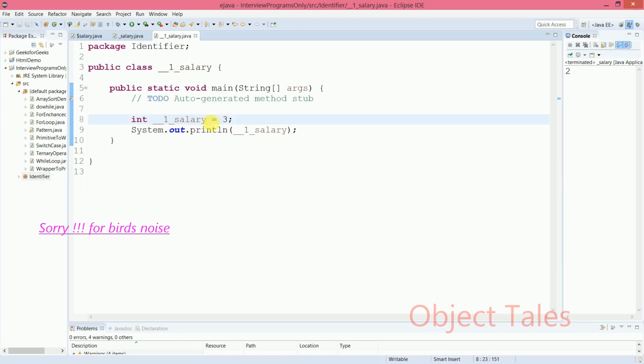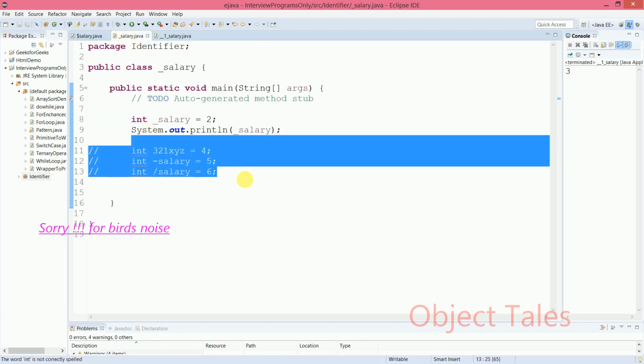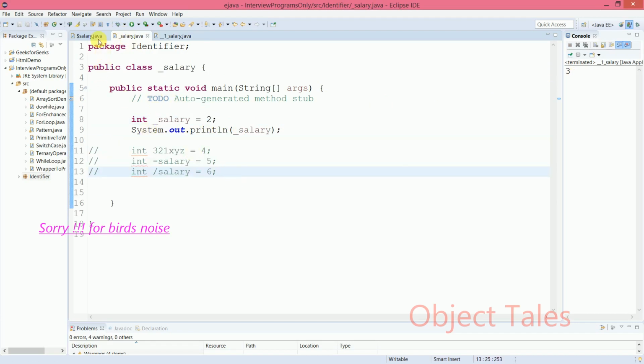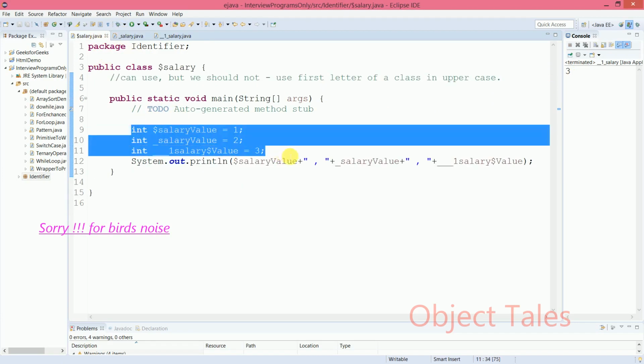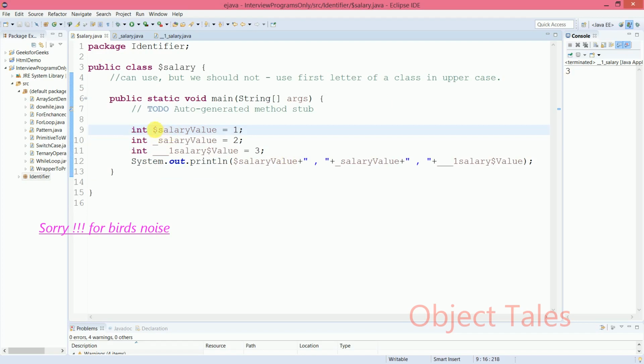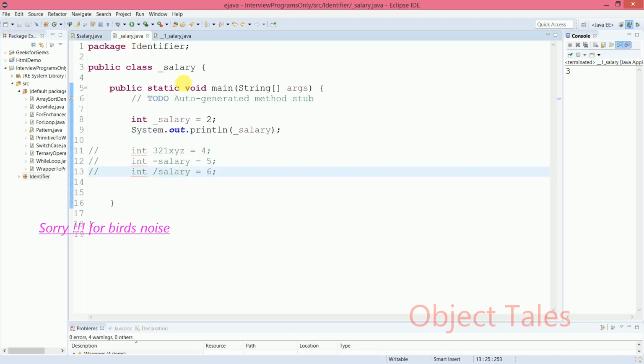This will also give me the output. As you can see, by running it, it will give me the 3 as I have assigned it 3. These were the illegal identifiers and these were the legal identifiers. Those are the rules. If you note down all the points which I have shown before and read them twice or thrice, then it will get into your mind and stay fixed throughout your life. You will never forget it.